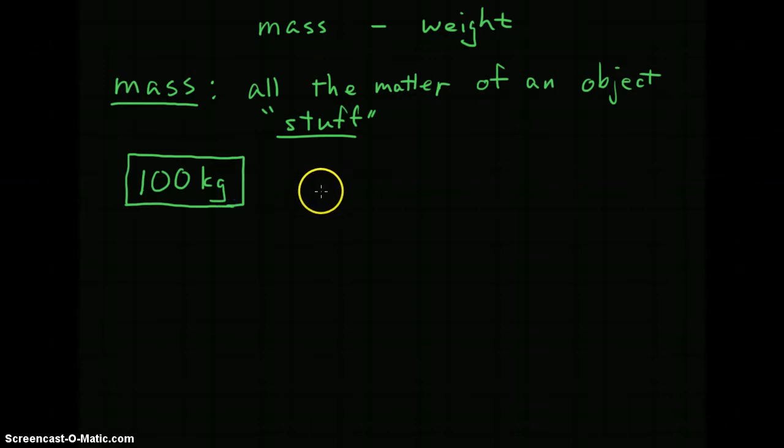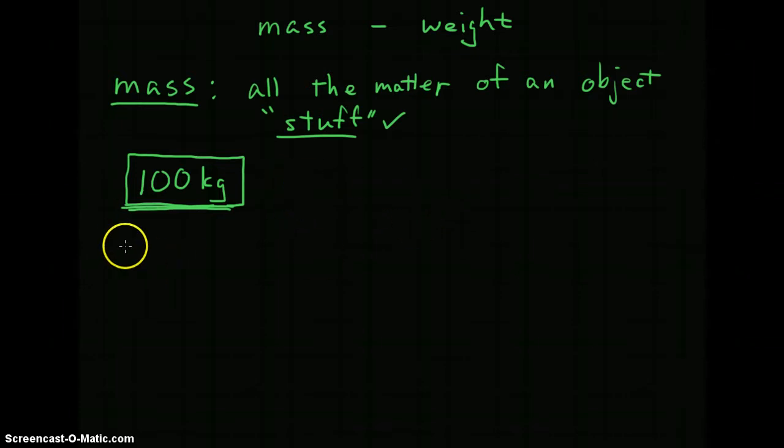So if I'm on Earth, if I'm on the Moon, if I'm on Mars or Jupiter, if I'm on top of a mountain, I am still made up of the same amount of this stuff. Right? I am who I am. I'm not going to lose a limb when I go from Earth to the moon or whatever. Okay, so my mass doesn't change.